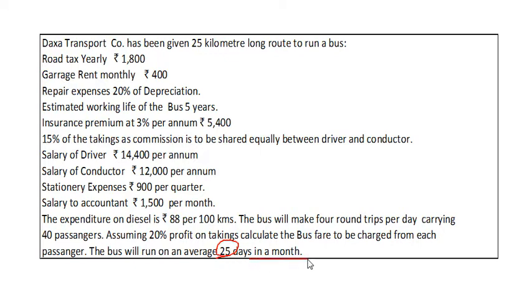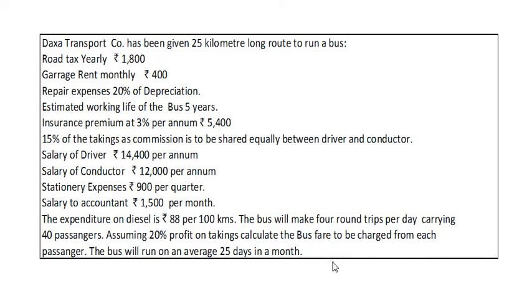in a month. So my dear students, here we will prepare an operating cost statement for a period of 1 month. We need to calculate, number 1, monthly kilometers of bus.